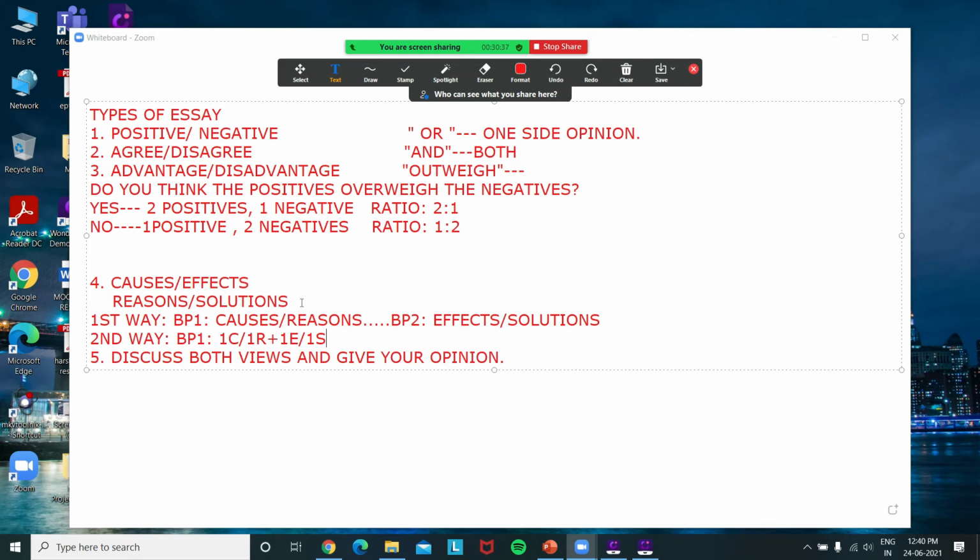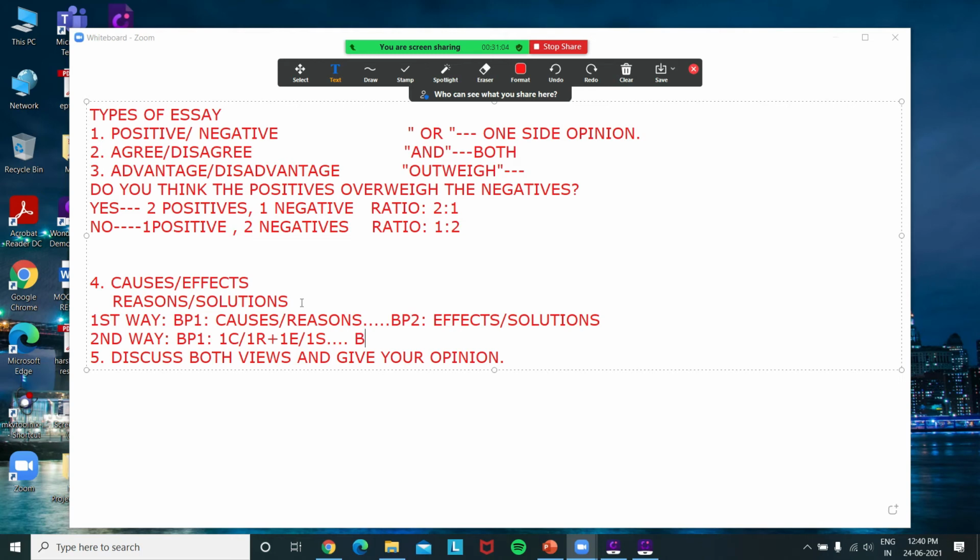Like suppose if I take this question of traffic, that what is the reason of increase in traffic and what are its solution. The first one is that people don't use public transport. ठीक है, so what can be the solution? The solution is that create awareness among the general public to use public transport, ठीक, or else so this kind of thing you will be doing, mentioning one reason and one effect, or one cause and one solution.